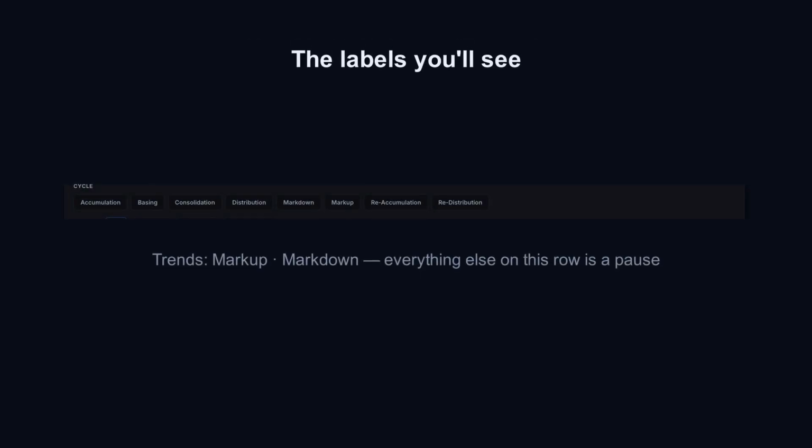The two trends are simple. Markup is an established advance. Markdown is an established decline. Everything else on this row is a pause, and the pauses are where the story usually turns.